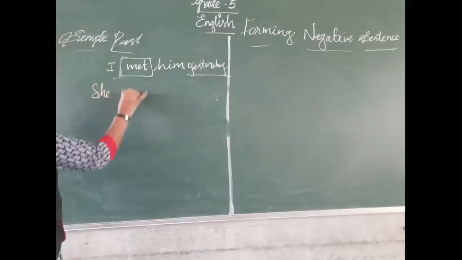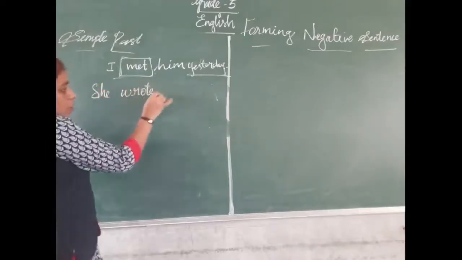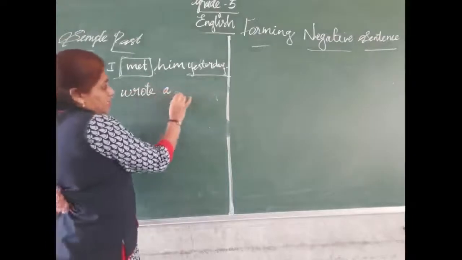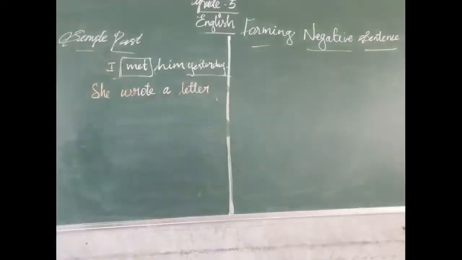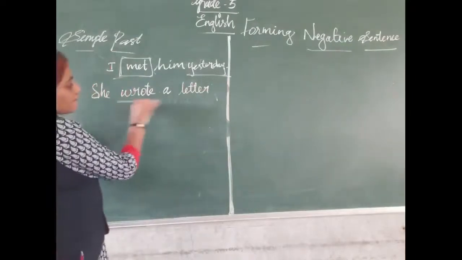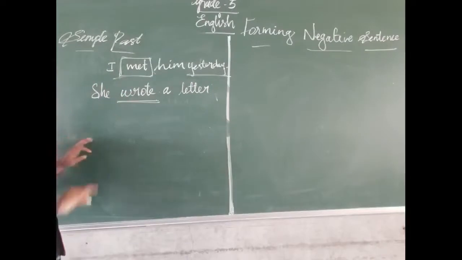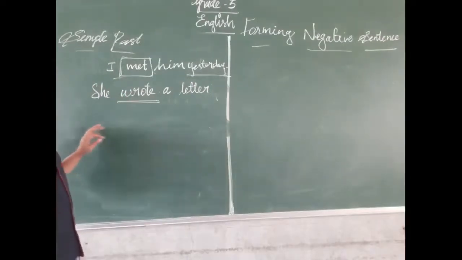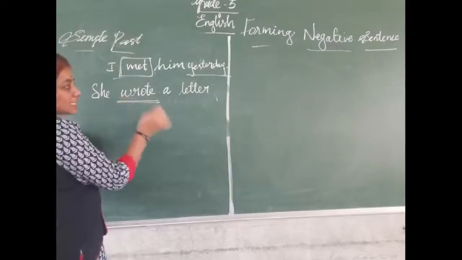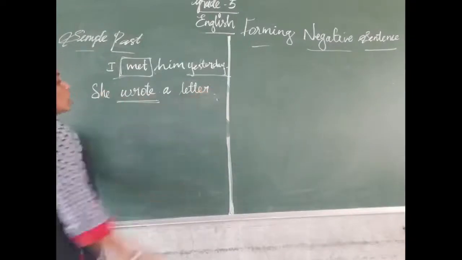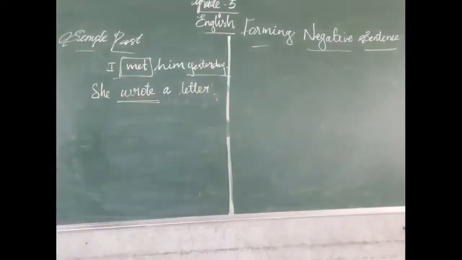She wrote a letter. Here, wrote is a past tense verb. Wrote is a past tense verb. Okay, what is the present tense verb for wrote? Write. Write, past tense, wrote. She wrote a letter. Okay.